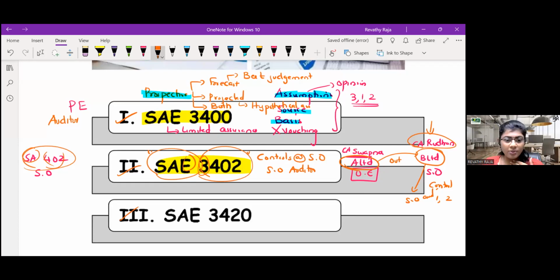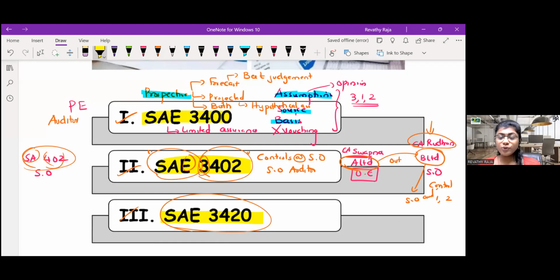So let me conclude. Can I go to the last standard? That's the last one which I'm going to describe in this session. Is it clear? So can I go to the next?